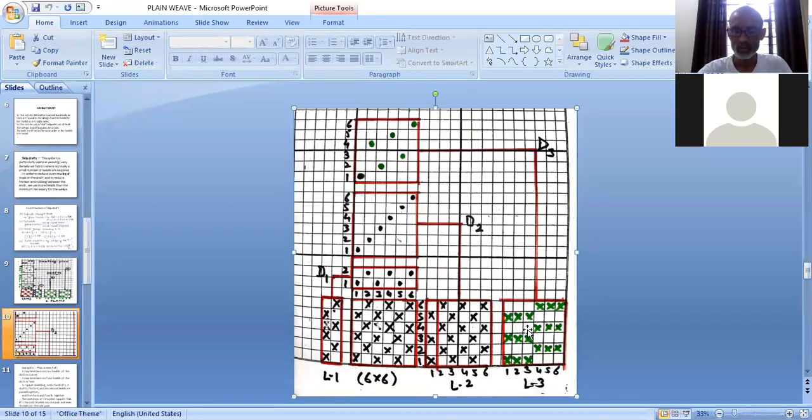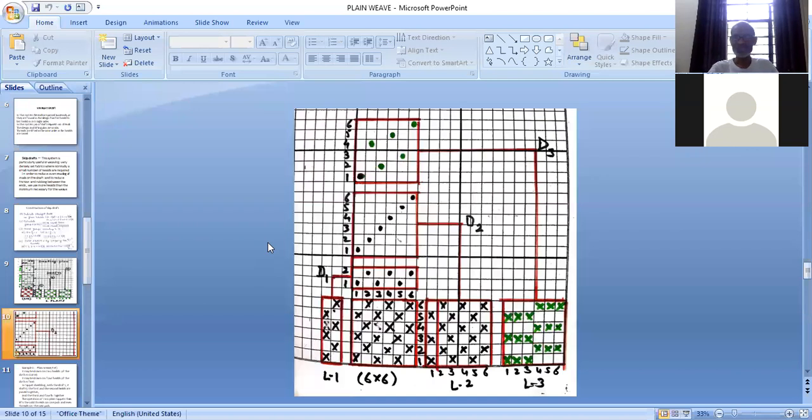So if you are using skip draft, the tappets can be mounted only on the bottom shaft because we require only 2 tappets, and that is the advantage of the skip drafting system. So these 2 examples we have covered with a plain weave with 4 heald frames and 6 heald frames, in straight drafting order and skip drafting order.